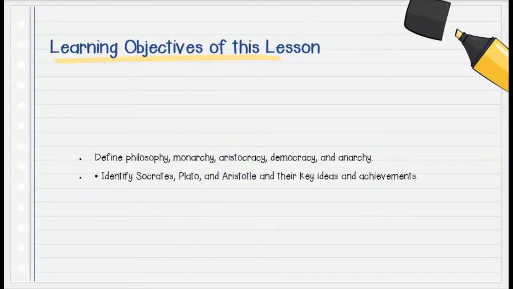Learning objectives of this lesson. Define philosophy, monarchy, aristocracy, democracy, and anarchy. Identify Socrates, Plato, and Aristotle and their key ideas and achievements.